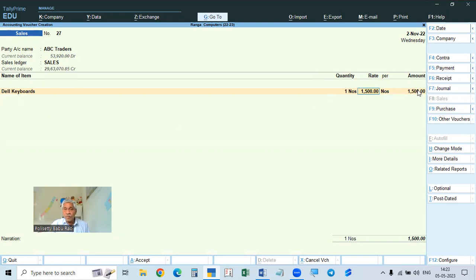So the total amount is the rate into quantity. If it is only 1 item, it will be 1,500. If it is 2 items, it will be 3,000. So the total amount is the rate multiplied by the quantity.